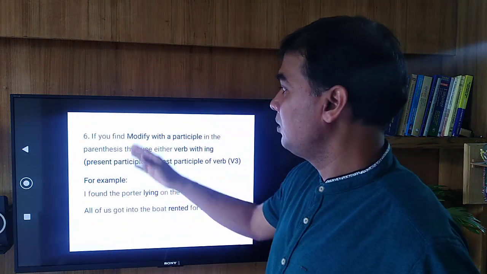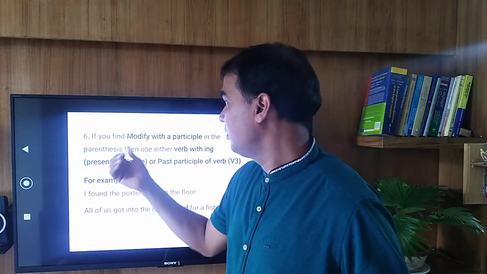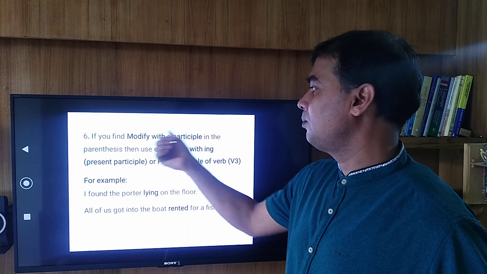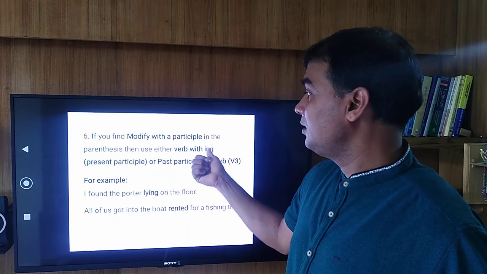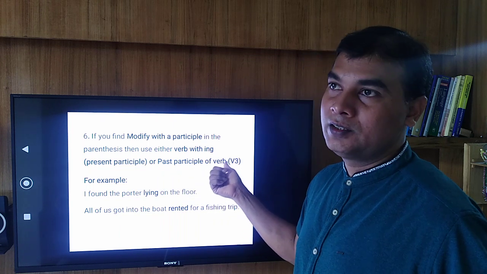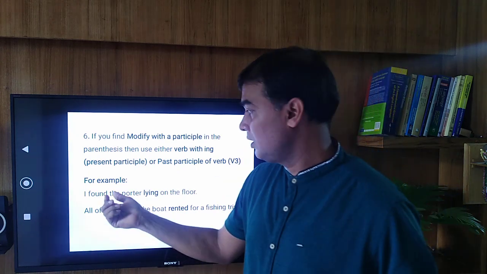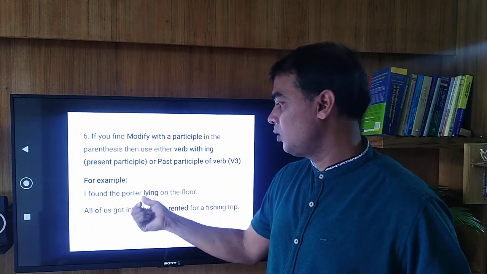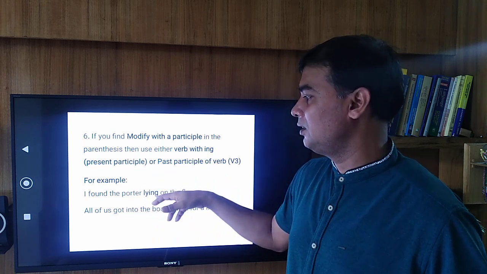Now technique number 6. If you find modify with the participle in the parenthesis, then use either verb with ing or the past participle of verb, that means verb 3. In the example, I found the powder lying on the floor. Here lying is the participle, verb with ing.